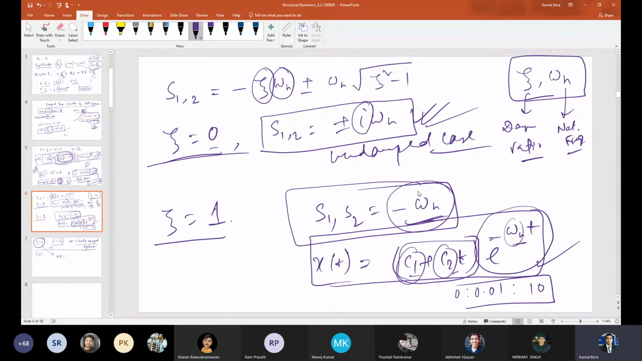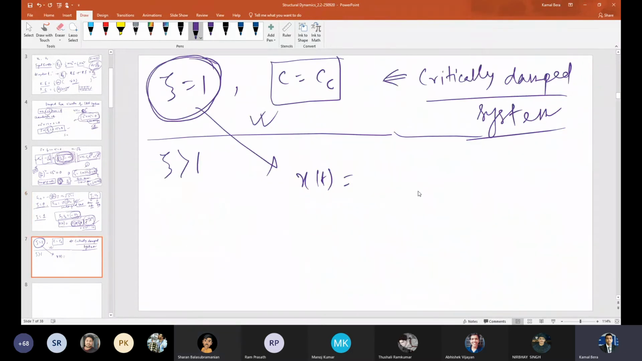In this case, as you see, C1 and C2 t is the time dependent part, and this is also time dependent, but an exponential decay. So the response should be like this. As t tends to infinity, e raised to minus omega n t, will the response grow or decay? Decay. So it asymptotically decays to 0. The response will be something like this, with some initial displacement, velocity will start. It just decays without any oscillation, and it decays fastest.